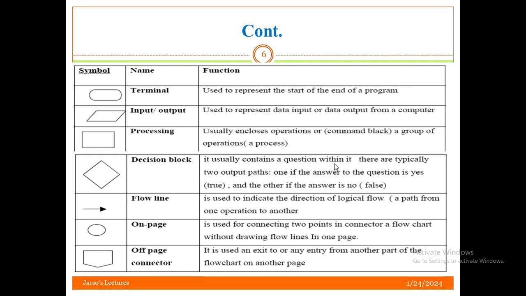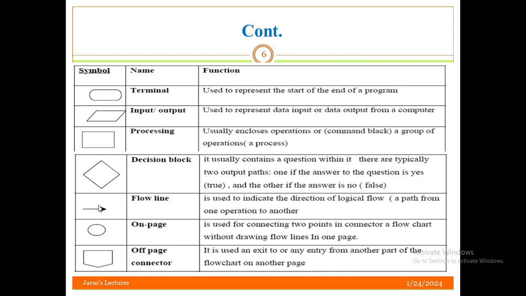It usually contains a question, and typically has two output paths, either true or false. If the condition is true, one output is there. If the condition is false, another output is there.